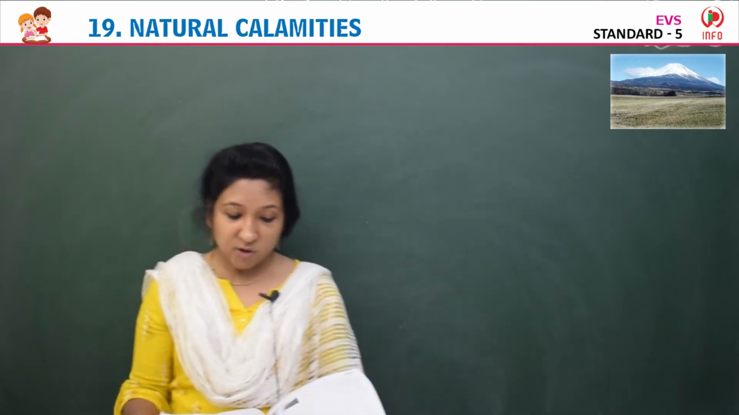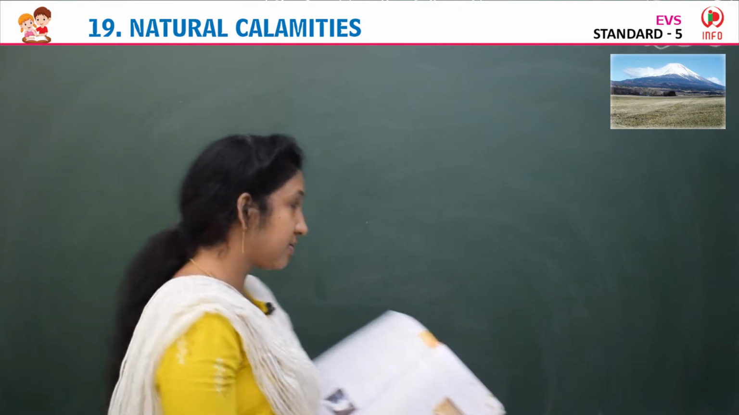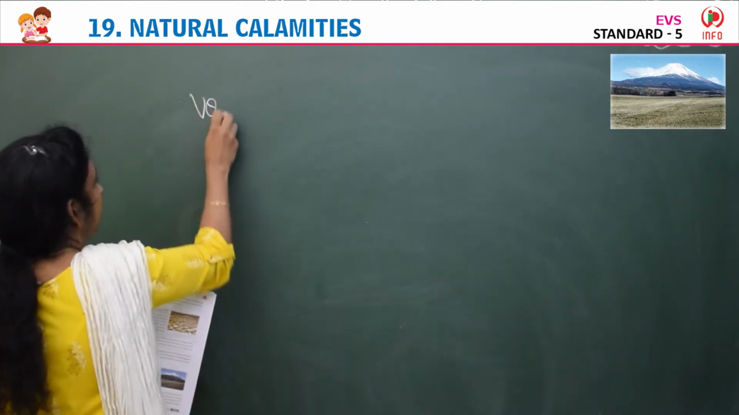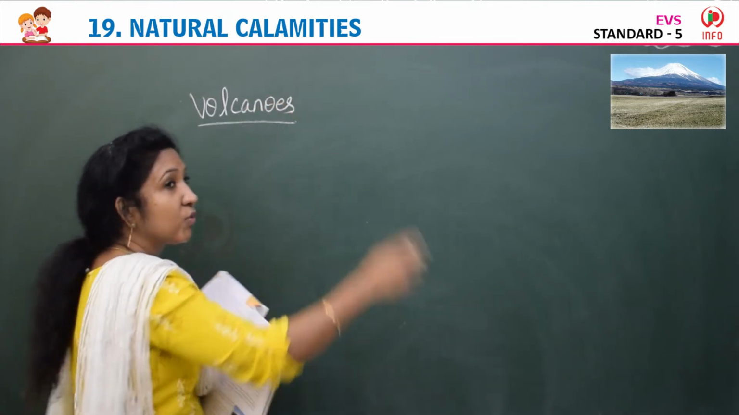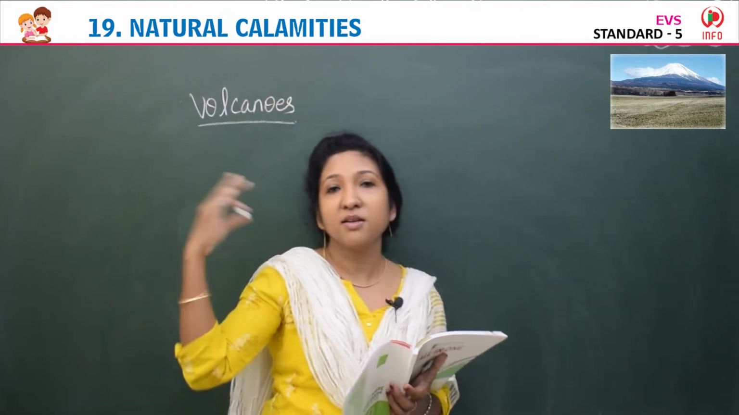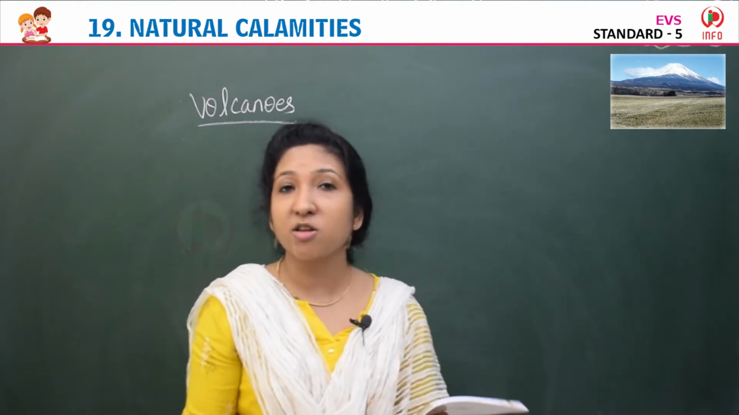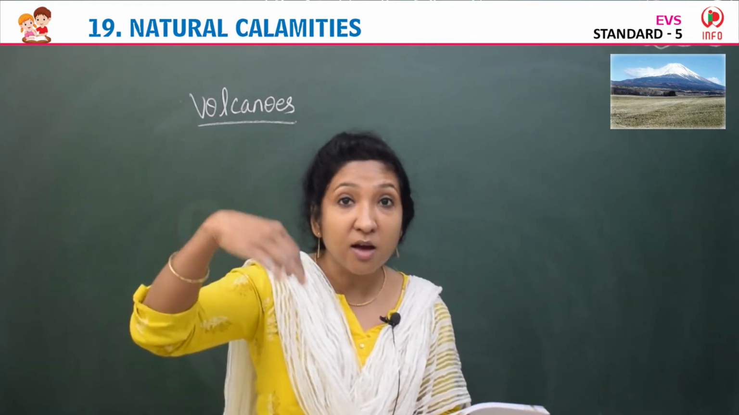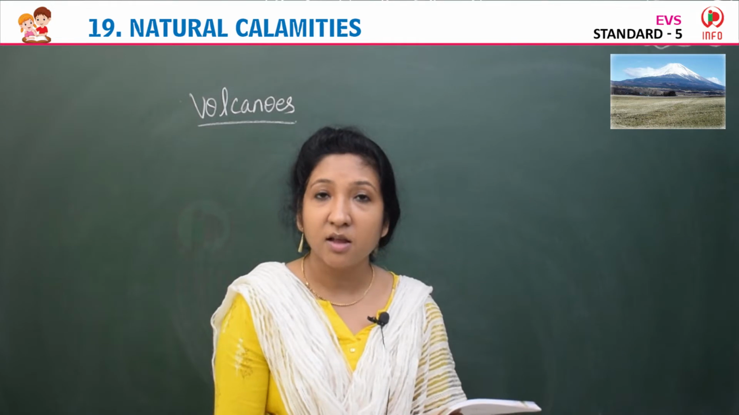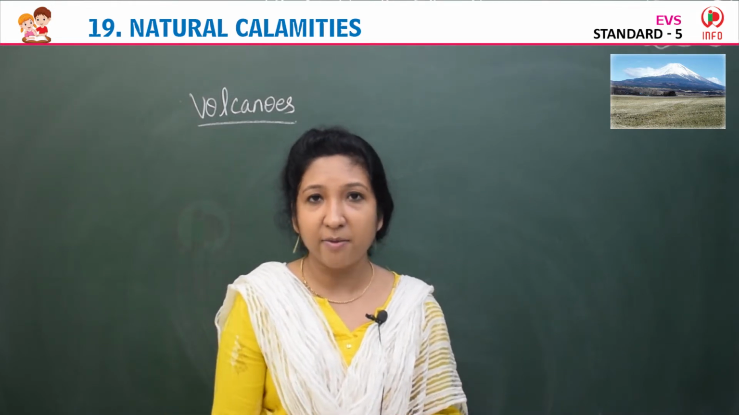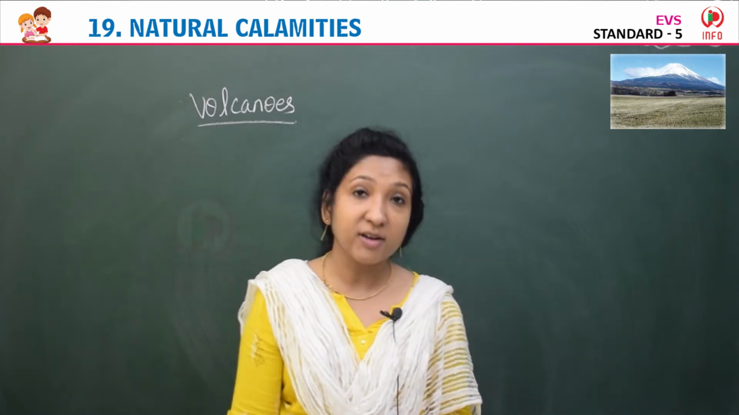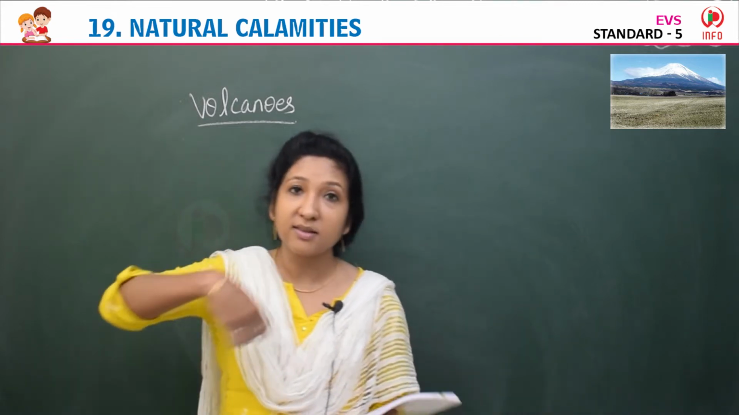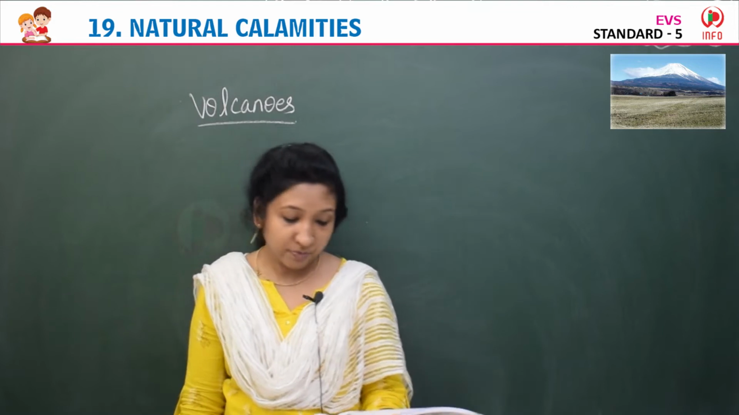The next natural calamity is volcanoes. Along with the earthquake, we already learned something about volcanic eruption: the hot liquid that comes out from the interior of the earth, the steam, the fire, the lava or hot magma. That is a volcano or volcanic eruption.